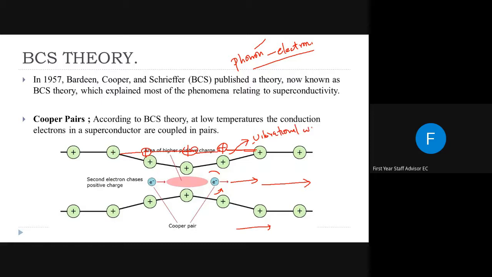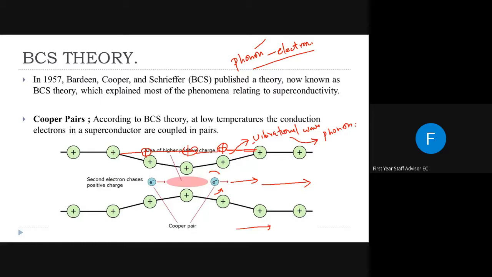We can compare this movement of distortion along with the electron to a vibrational wave, and the quantization of this vibrational wave can be called a phonon. Now you understand what you mean by phonon.